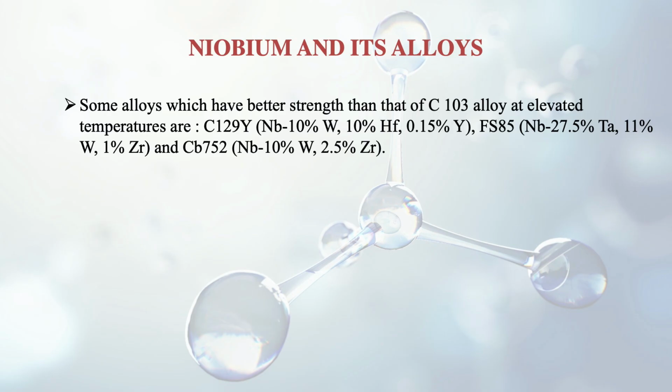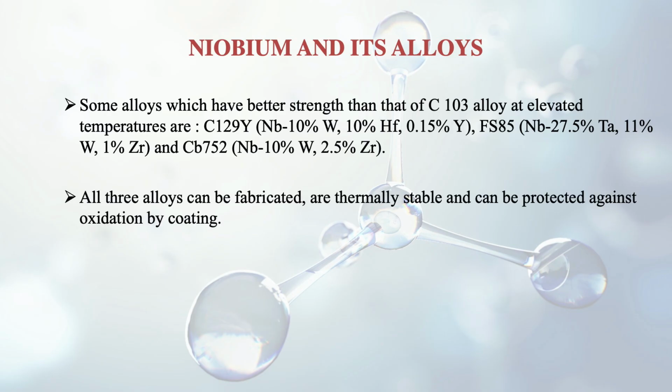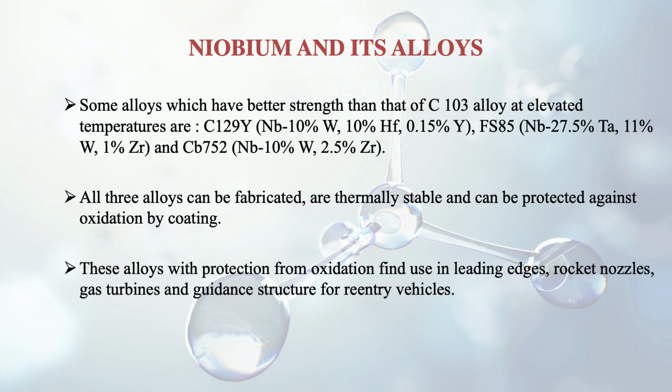These are different types of niobium-based alloys, and all three can be fabricated. They are thermally stable and can be protected against oxidation by coating. These alloys, with protection from oxidation, find numerous uses in making rocket nozzles, gas turbines and guidance structures for re-entry vehicles.